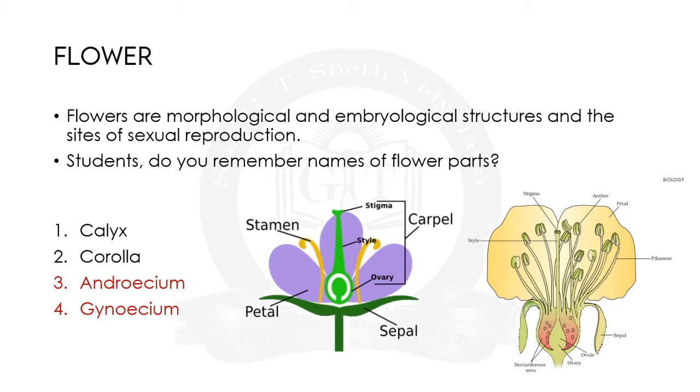Students, do you remember the names of flower parts? They are shown in the diagram, but before that, can you tell me the names of certain plants which flower around you? There are so many trees and plants in your surrounding areas where different colorful flowers are observed. I am giving a little time to think about it.